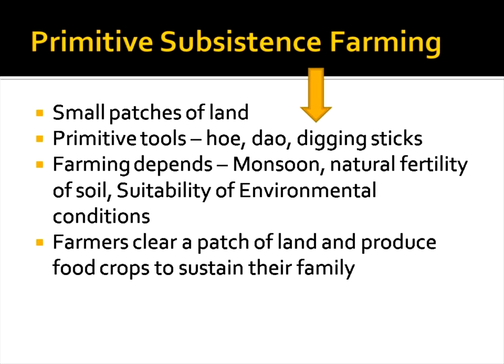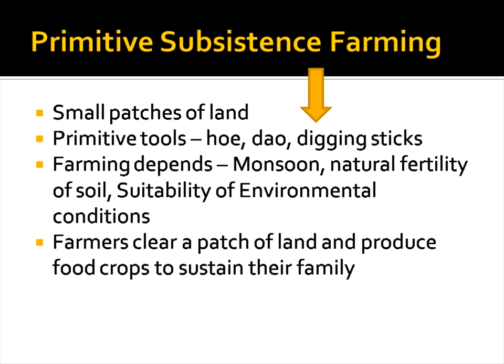One is primitive subsistence farming. Here the farmer has small patches of land, and he uses primitive tools. I already showed this organic farming with bullock carts. They are digging with digging sticks, hoe, and dao.